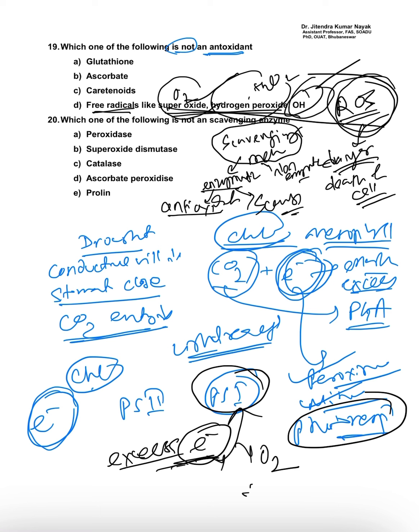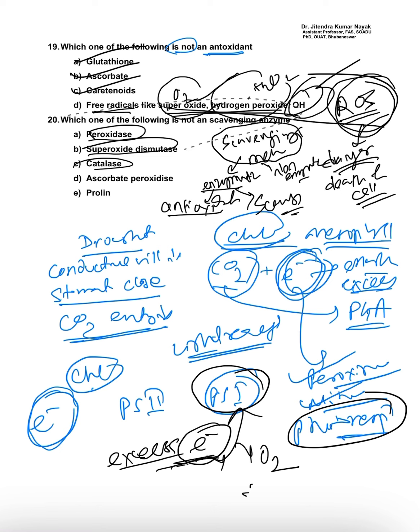Antioxidants like glutathione, ascorbates, and carotenoids. Then there are the scavenging enzymes. The scavenging enzymes are peroxidase, superoxide dismutase, and catalase.